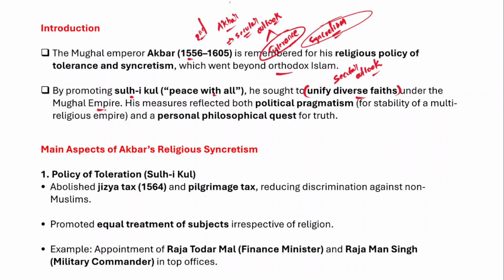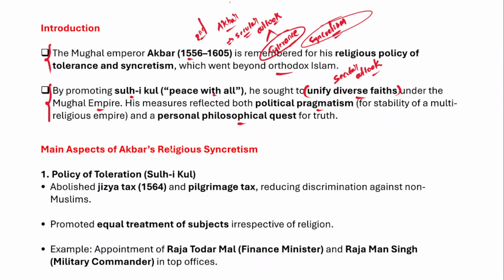He sought to unify diverse faiths under the Mughal Empire. In fact, his measures reflected both political pragmatism for the stability of a multi-religious empire and also a personal philosophical quest for the truth. So this is how you have to briefly introduce the religious policy of Akbar. This can actually create a good impression about the answer.